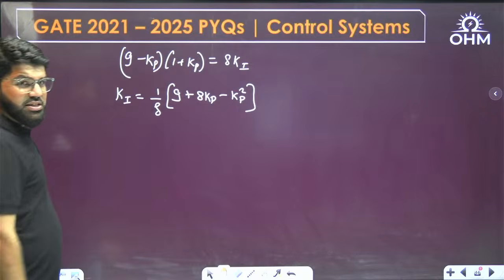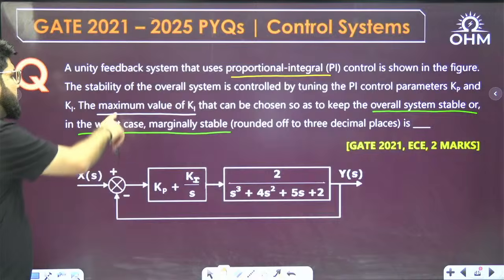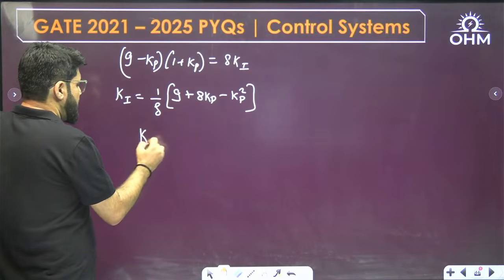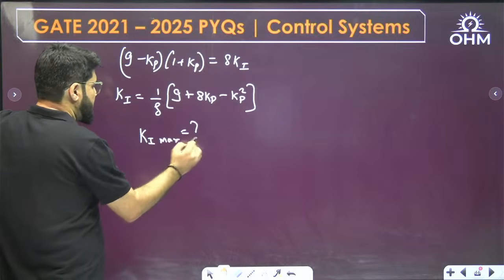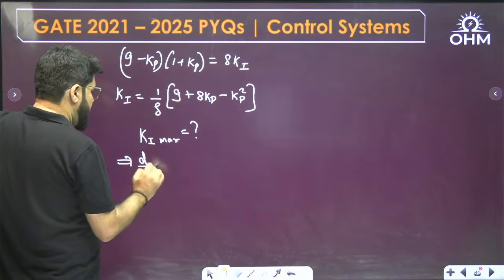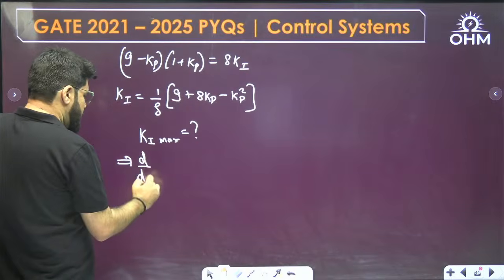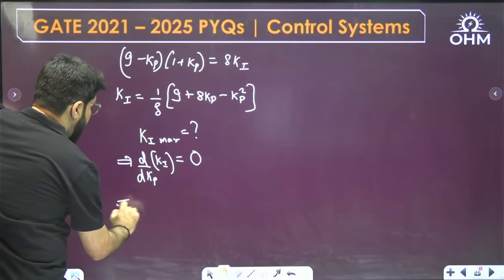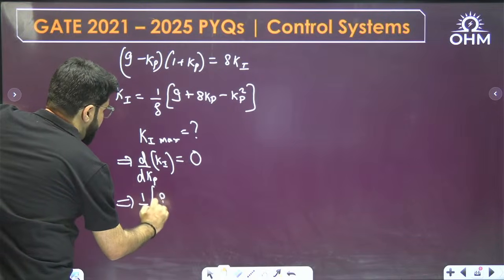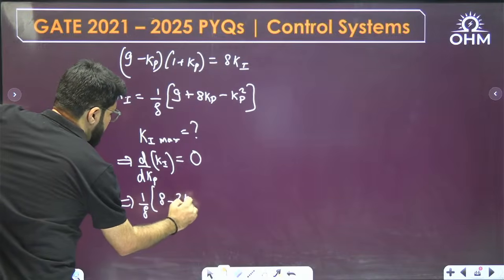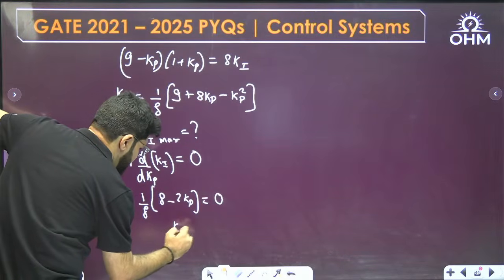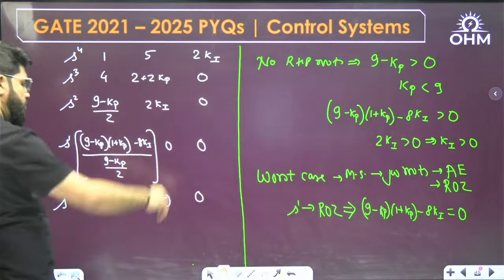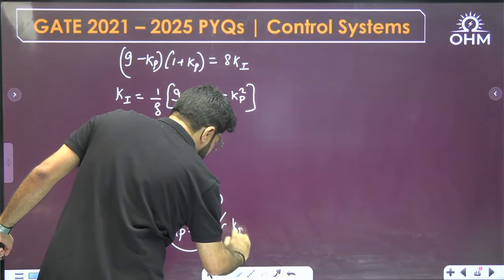The question is, for the system to be stable or worst case marginally stable, what is the maximum value of Ki? I want Ki max, and for maxima, let's go to the derivative. d by dKp of Ki has to be equal to 0. Differentiating, 8 Kp derivative is 8 and Kp square derivative is 2 Kp, equal to 0. Solving this, you get Kp equal to 4. Check that Kp has to be less than 9; it satisfies.